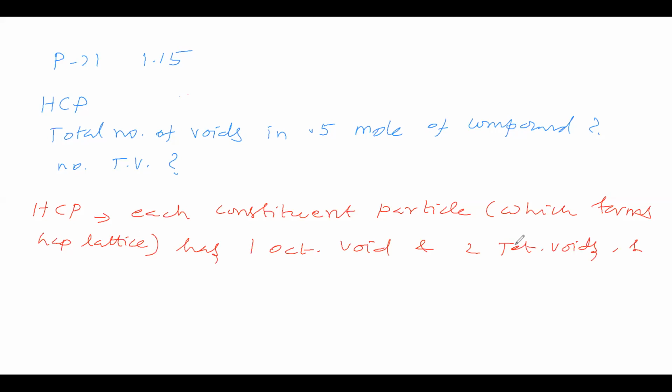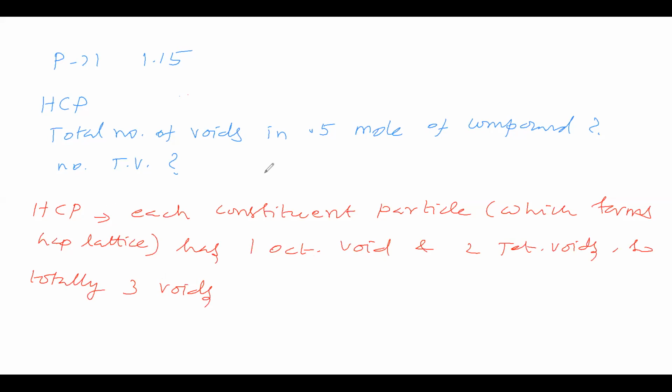So totally three voids. It is a concept, remember it. The same point is possible for even FCC.